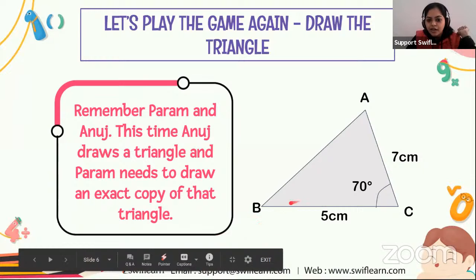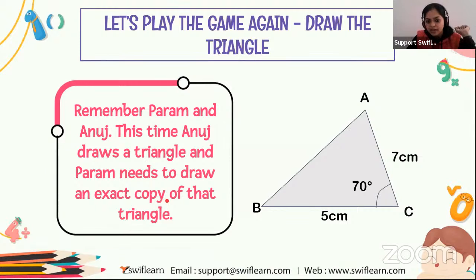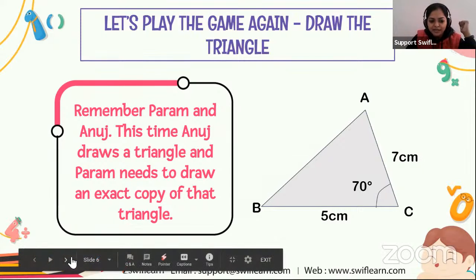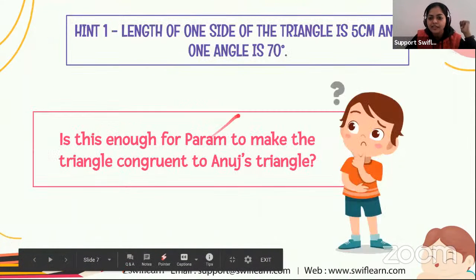Here Anuj draws a triangle like this, triangle ABC. Here BC equals 5 centimeters and AC equals 7 centimeters. And now Param needs to draw an exact copy of that. This time Anuj gives some hints to Param so that he can draw the exact copy. Okay, guys, so here is the first hint that Anuj gave to Param.